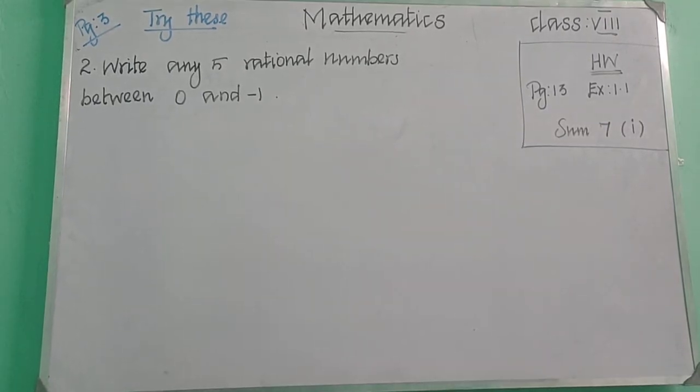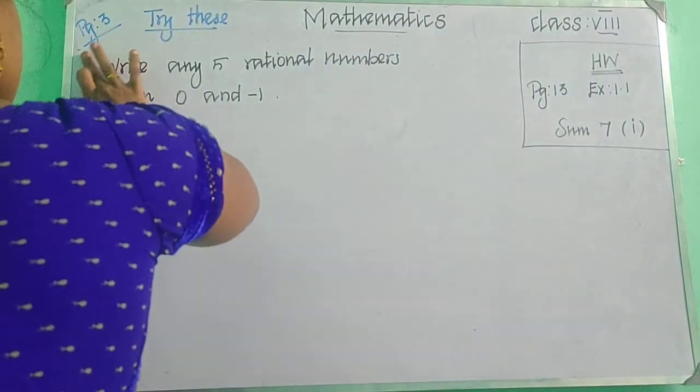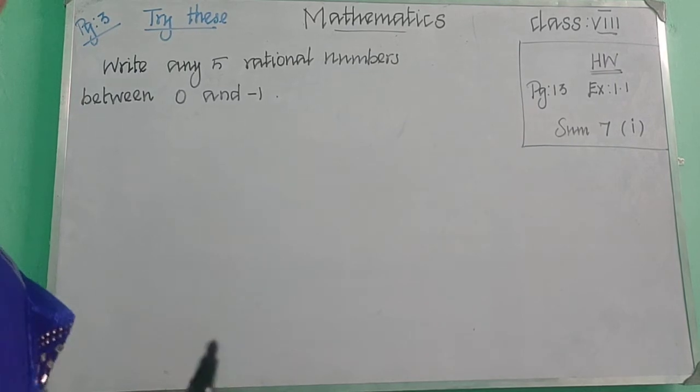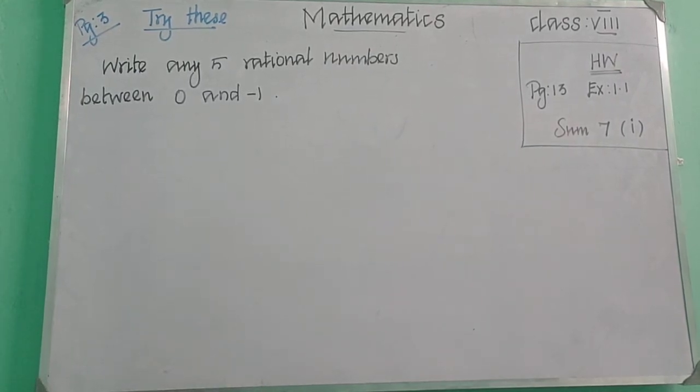So see, in the same model, in the last sum we had to find out the rational numbers between 0 and 1. Here we are going to find the 5 rational numbers between 0 and minus 1. So you can copy this sum in your notebook. This is not in your book, it's just for your understanding. So the sum is: write any 5 rational numbers between 0 and minus 1.